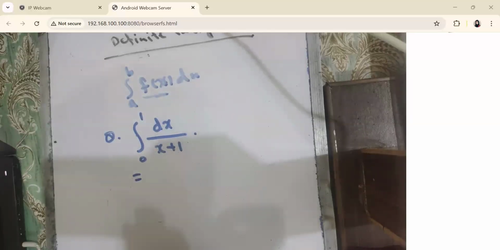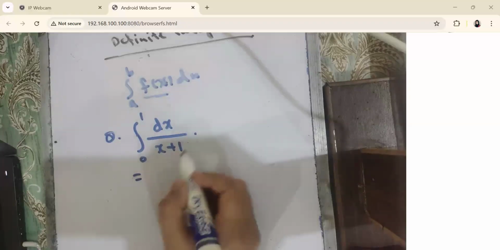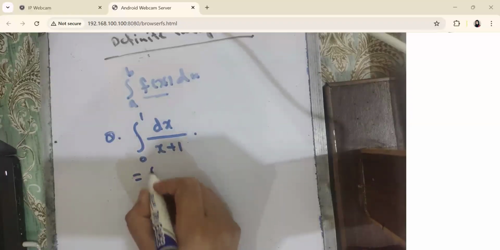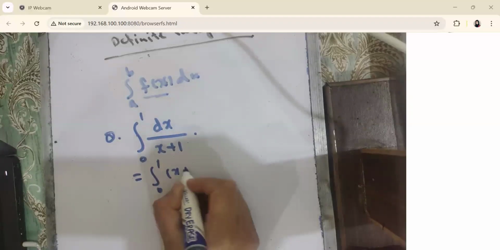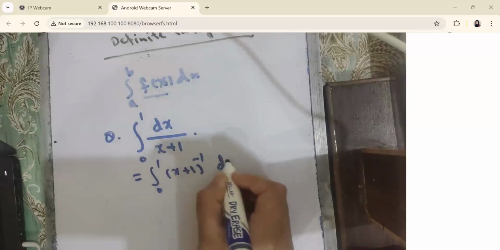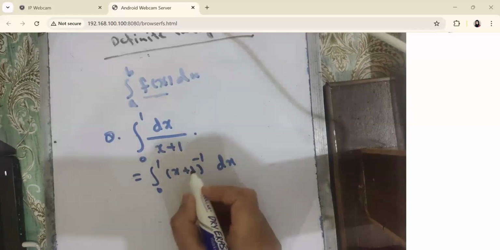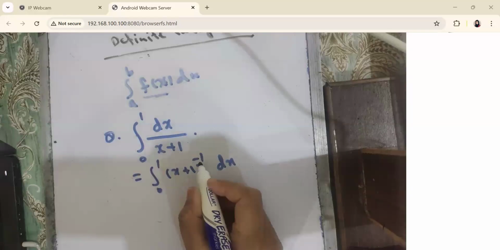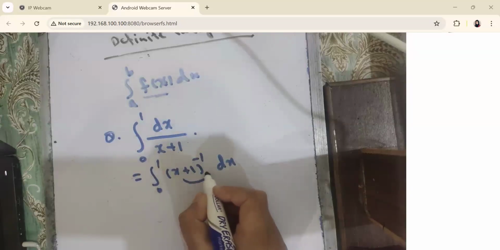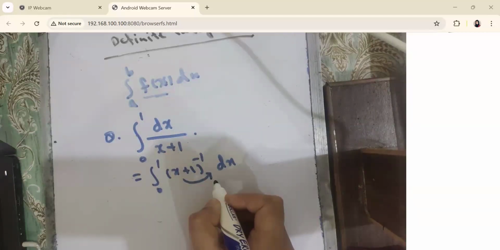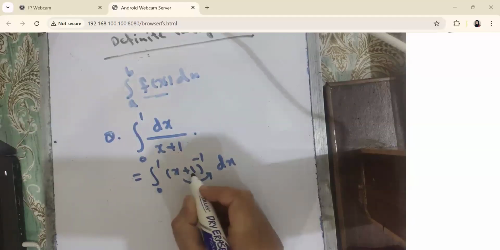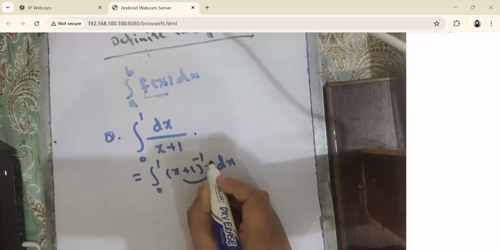Now we are going to solve this question. First we have to solve the indefinite integral. So I can write it as integral from 0 to 1 of (x plus 1) whole to the power minus 1 dx. If you remember, if you have the whole power as minus 1, that is not the case of the power rule. So we are going to check the second rule that we have learned: if we have whole to the power minus 1 and we have the derivative of the inside function along with it, it is the formula for log natural. So x plus 1 has the derivative equal to 1. So I can write it as 1 dx.